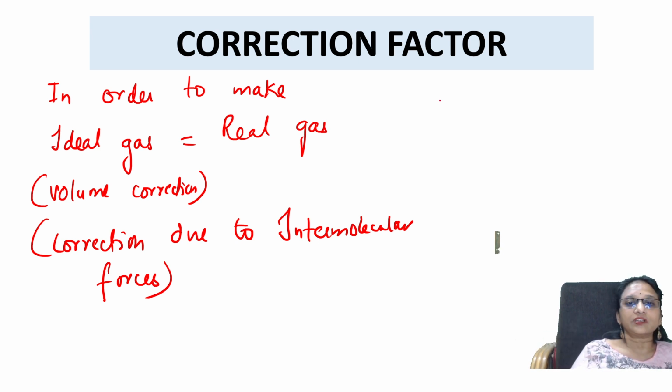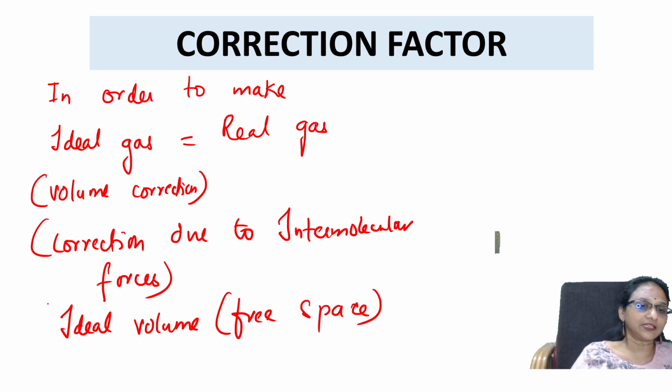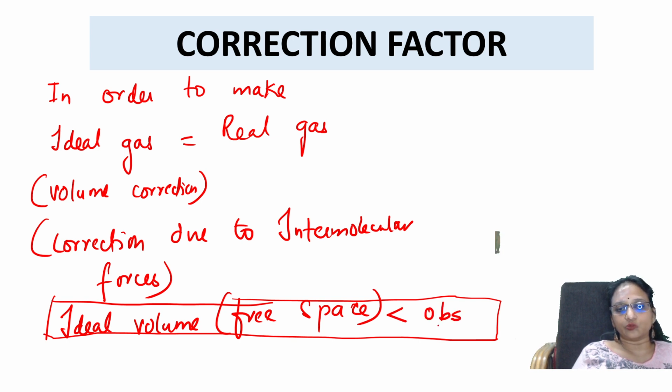So what did he say? He said the ideal volume, or the free space, whatever is there in the particular container, is less than the observed volume.